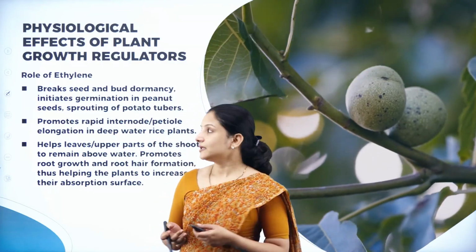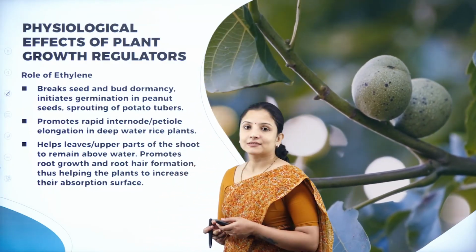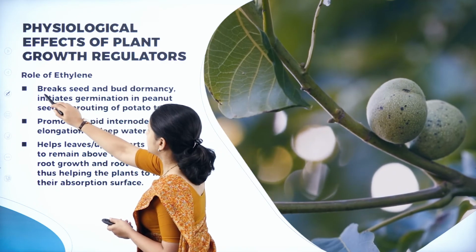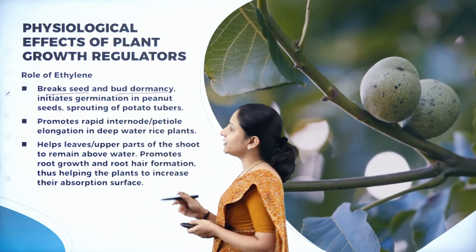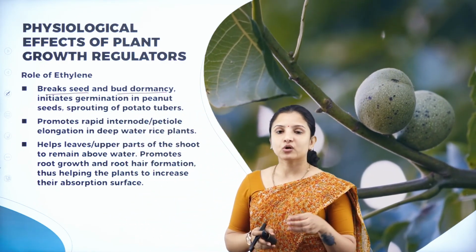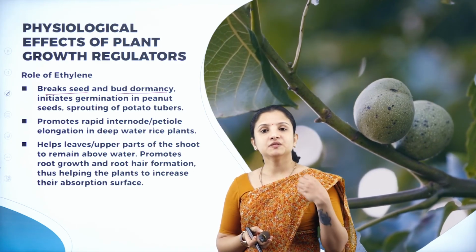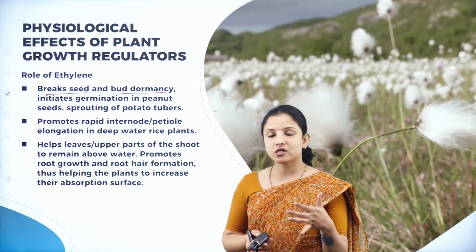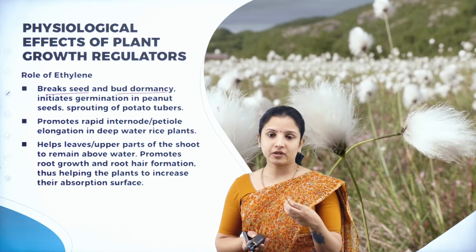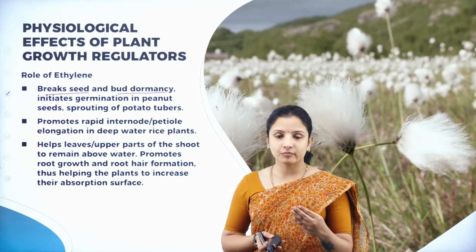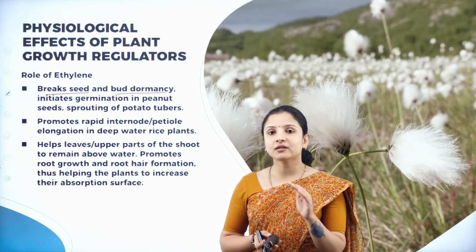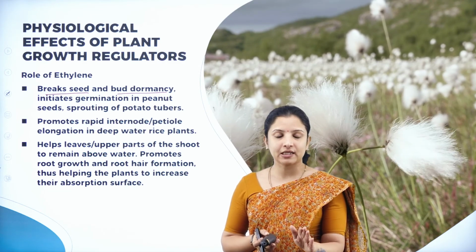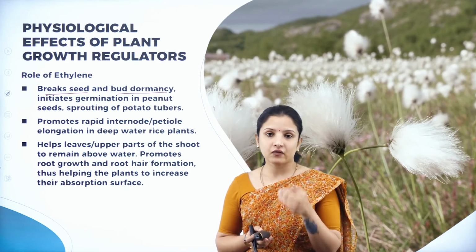Next, ethylene also breaks seed and bud dormancy. We have seen that sometimes when there is an unfavorable condition, the seeds or the buds of a particular plant become dormant, that is, they become inactive, wherein they stop their growth completely and wait for a favorable period.